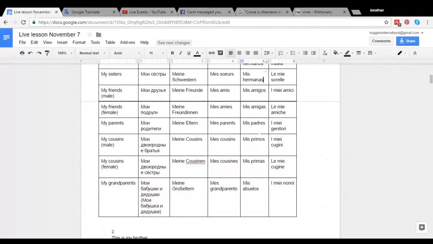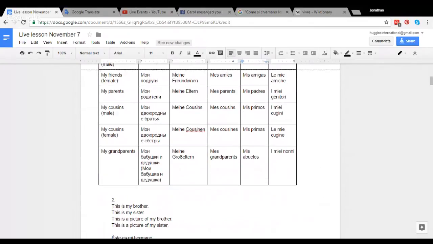So again, the male plural represents my mother and father, my parents, mis padres. And for my cousins, mis primos, once again that would be a mixed group or all male cousins, and mis primas would be all female cousins. And mis abuelos is my grandparents. And if I want to specify my grandmothers, I would say mis abuelas.